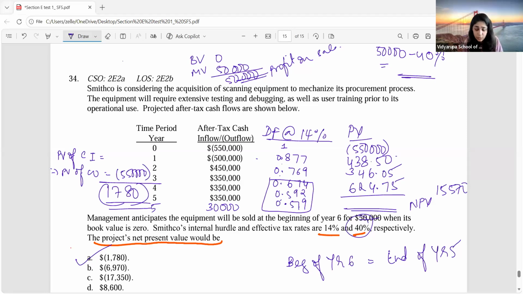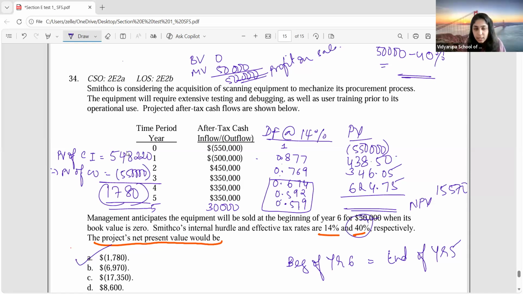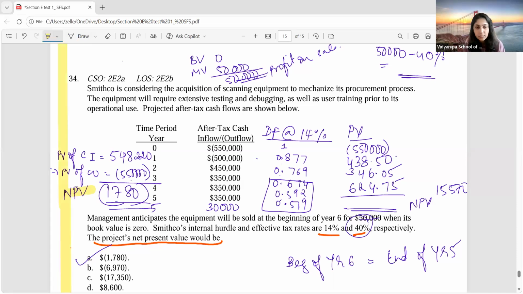How much is your present value of cash inflow? 1571. You should get 5,48,220. And see, you're spending 5,50,000, but you're getting only 5,48,220. That is why your NPV is negative 1780. Clear? Yes, ma'am.